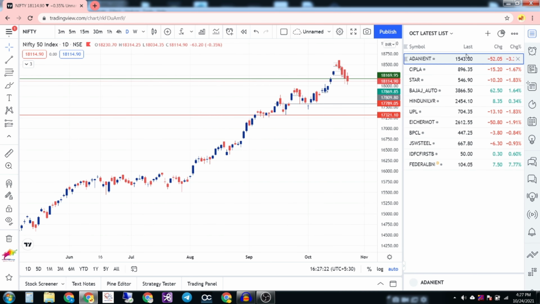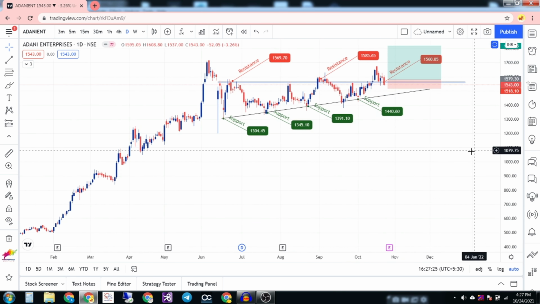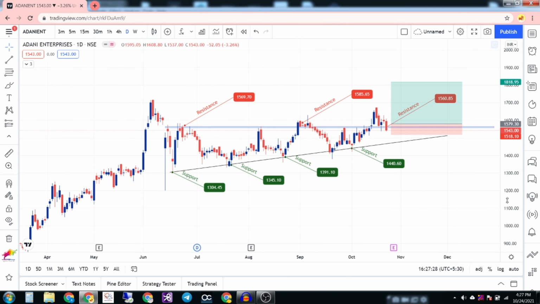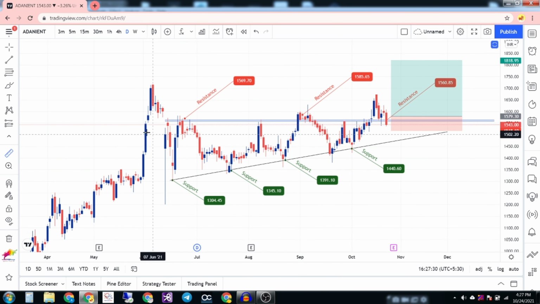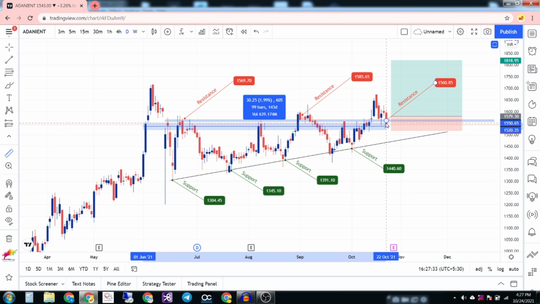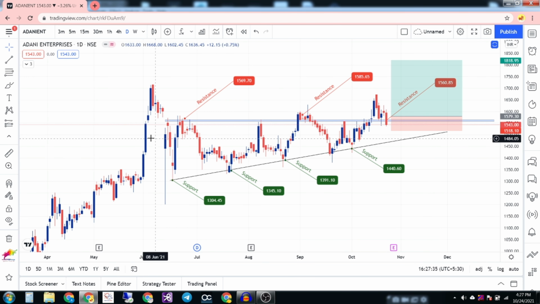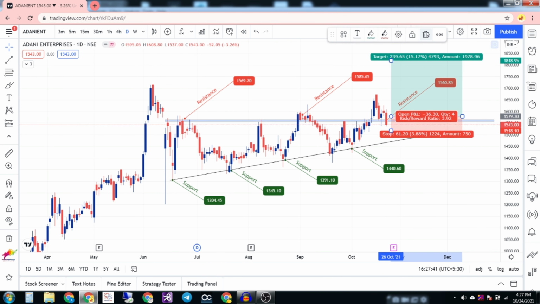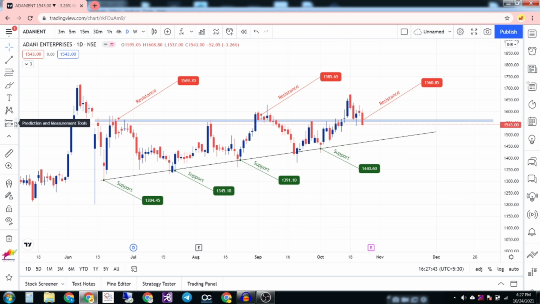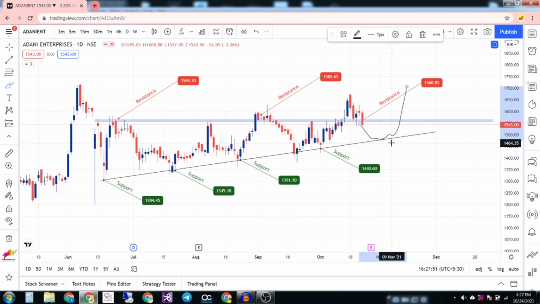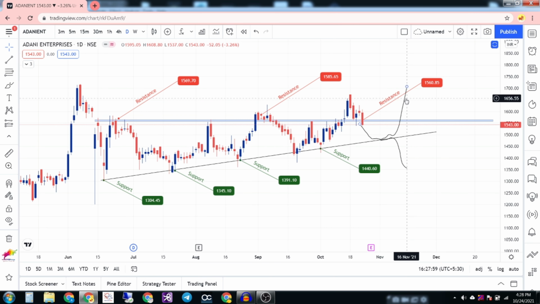The first stock in my radar is Adani Enterprises. If you see the chart of Adani, you can see that it is consolidating for nearly 145 days. So we could see a good up move in Adani. But what will be my entry? As the market is correcting, it may come till here and consolidate a bit and go up, or it can consolidate and go down also. The market is unpredictable, so we have to go along with the market.